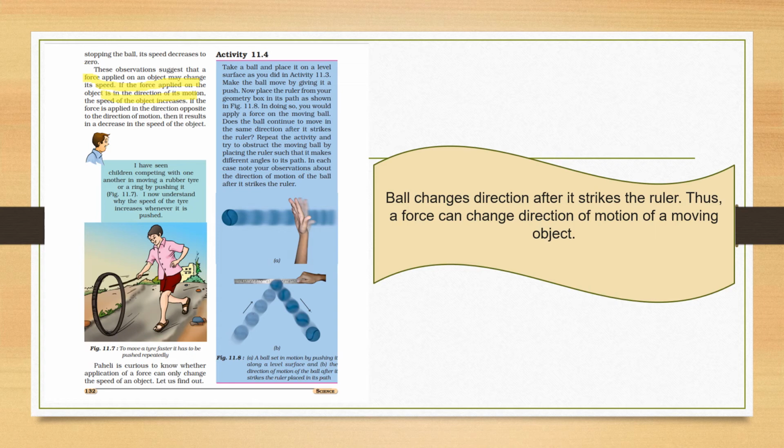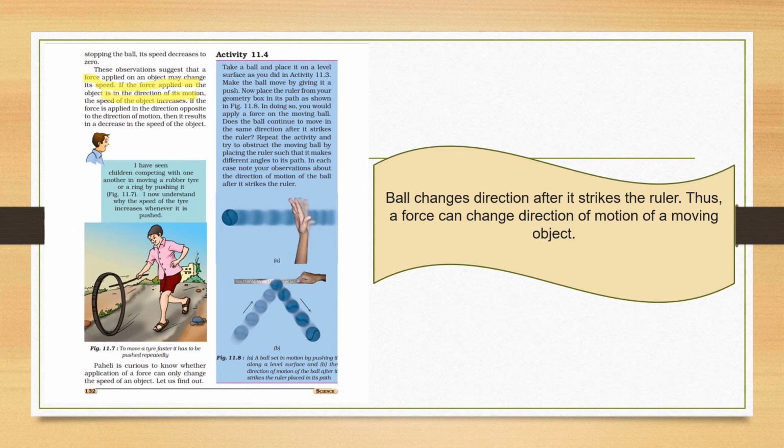For direction, just see one more example given to you. Here we are moving a tire faster. It has to be pushed repeatedly. We used to play this type of game, using a tire and with the help of a stick we keep on rolling it. When we keep on rolling it, there is an increase in its speed and it may move faster on the road. So there is a change in the speed of the object. Now we can also change the direction of the object.